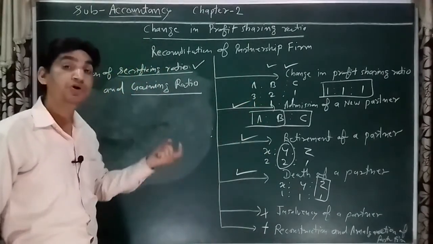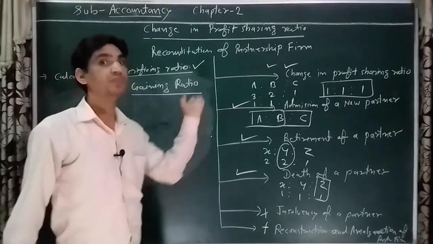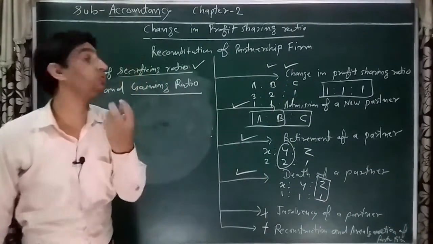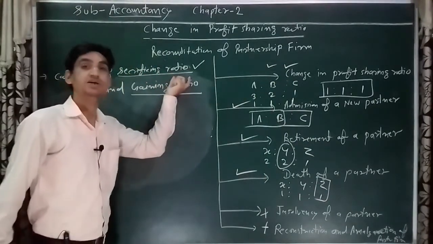That share, which is given up in favor of the other partners, is called the sacrificing ratio.